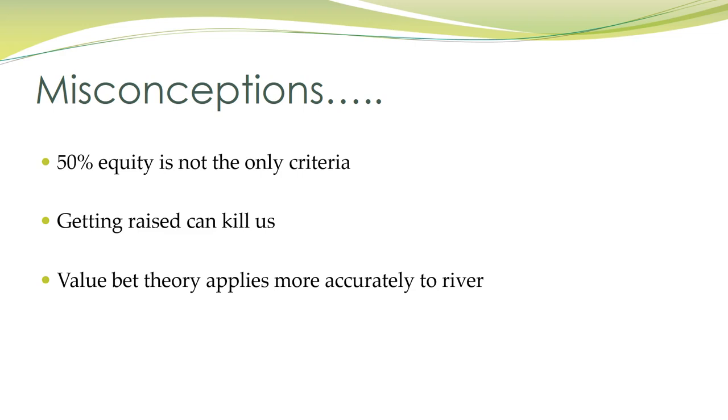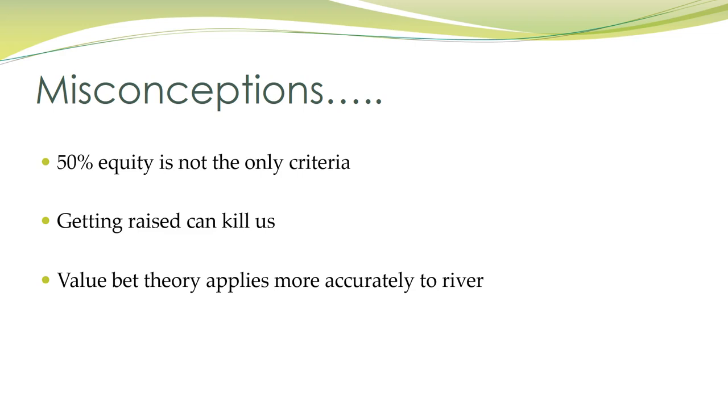You can't just plug in a bunch of numbers on the flop and say, okay, I have 52% equity against his calling range, I must value bet here. It doesn't work like that, especially out of position. Because if you value bet something like a weak top pair on the flop and your opponent's going to bluff you off your holding, especially on dangerous turn and river runouts, then you're not accurately value betting the flop anymore. You're actually just putting extra money into the pot which your opponent's going to win on a later street.